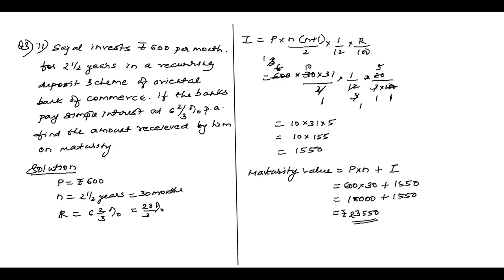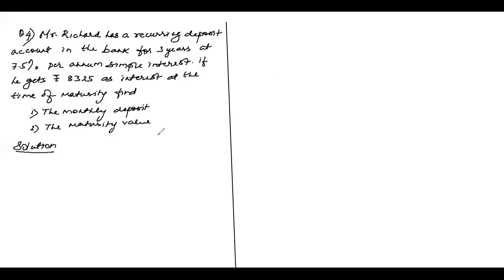Okay. Now what is the next sum, children? You can see Mr. Richard. Question number 4, children. Mr. Richard has a recurring deposit account in the bank for 3 years at 7.5% per annum. Got it? Simple interest. If he gets rupees 8,325 as interest at the time of maturity, find the monthly deposit and the maturity value. See, now this question is a little different, okay? They want us to find the maturity value.